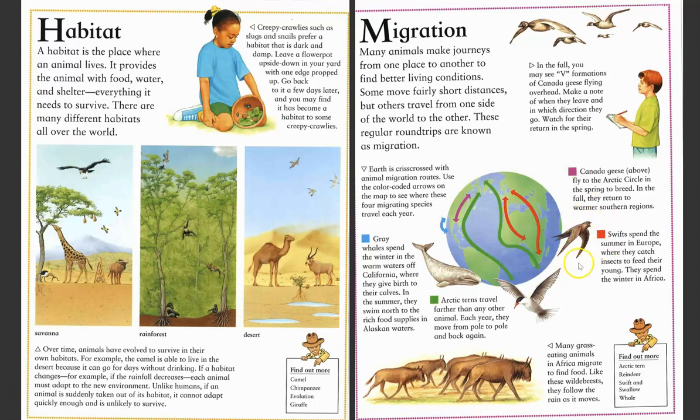Swifts. They spend their summer in Europe, where they catch insects to feed their young. They spend the winter in Africa. Many grass-eating animals in Africa migrate to find food. Like these wildebeest, they follow the rain as it moves.